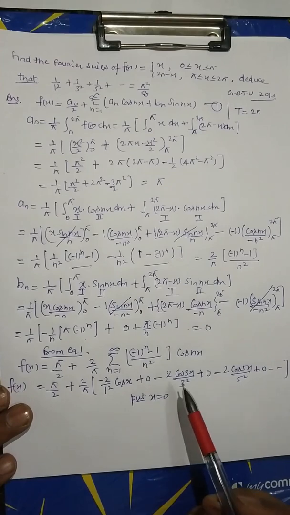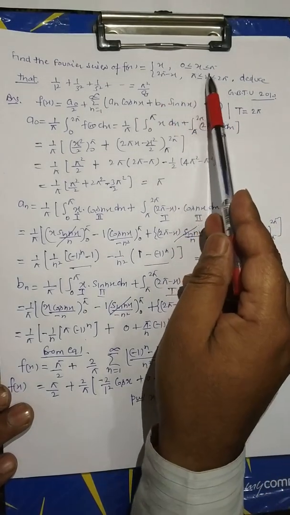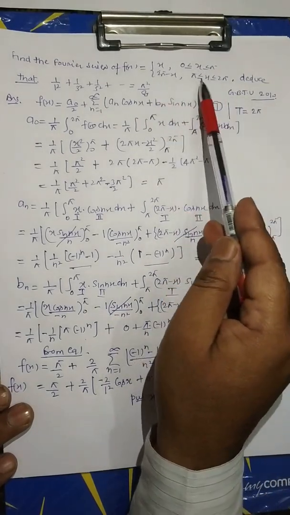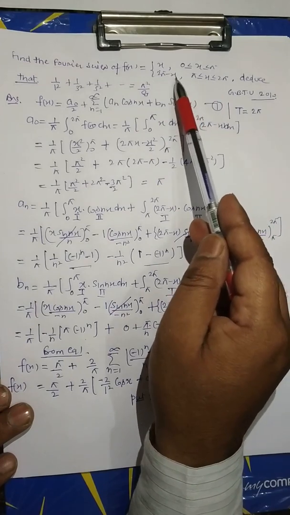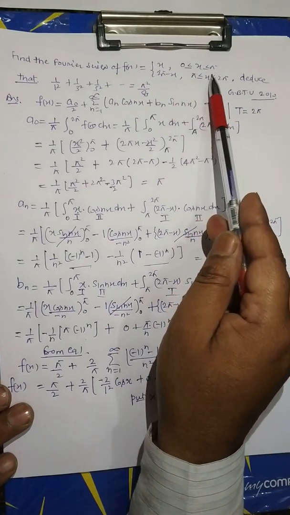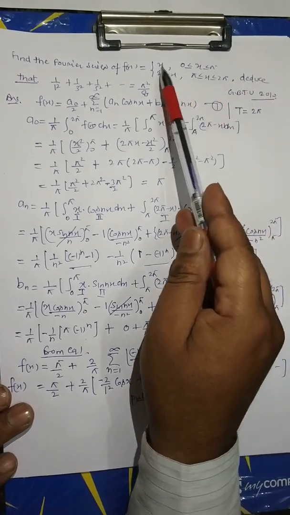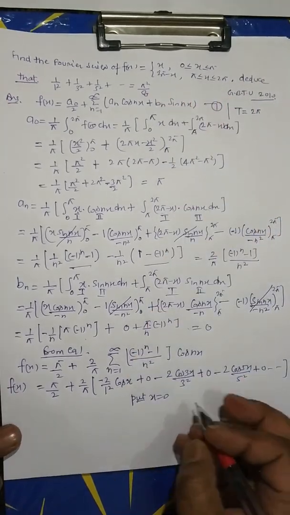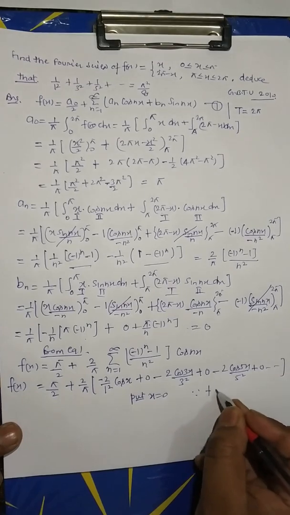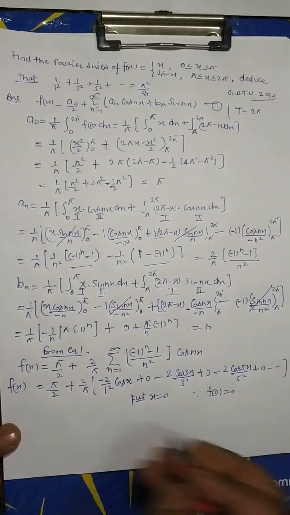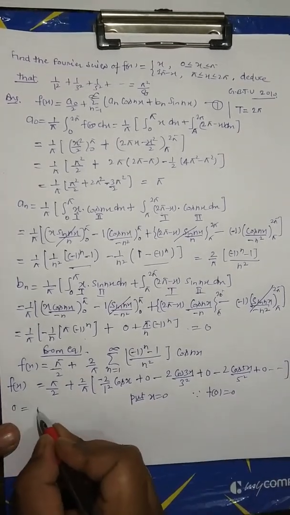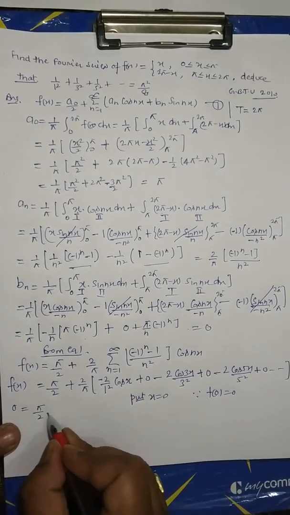When x is equal to 0, the value of f(x) will be 0, or x is equal to pi. At x equal to 0, the value will be 0, because f(0) equal to 0. Now 0 equal pi by 2 minus